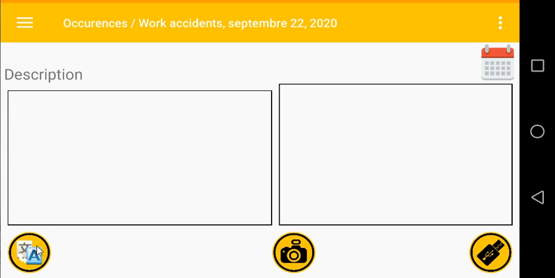There's also a possibility here on the bottom left to translate the description into another language, and at the end you simply click on the bottom right yellow button to save the occurrence.